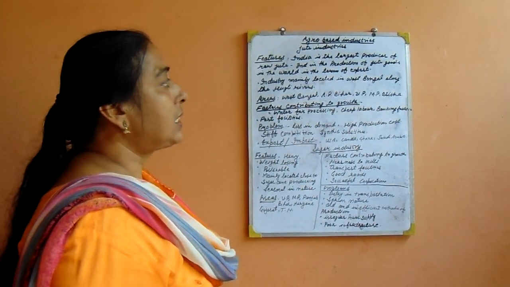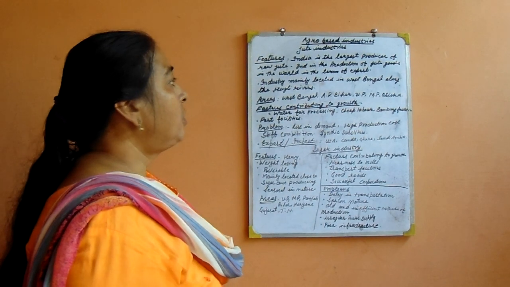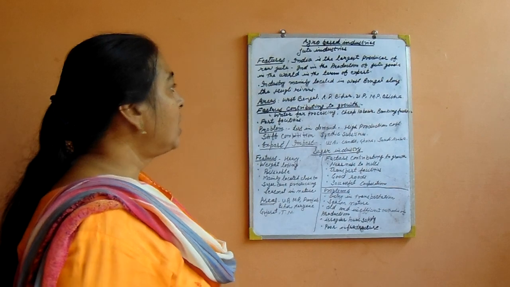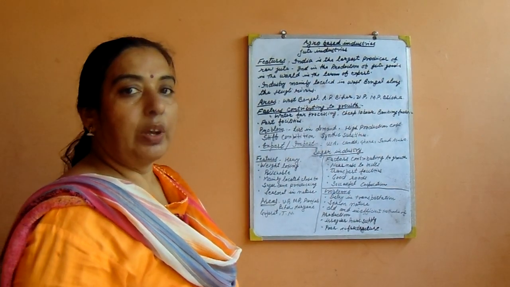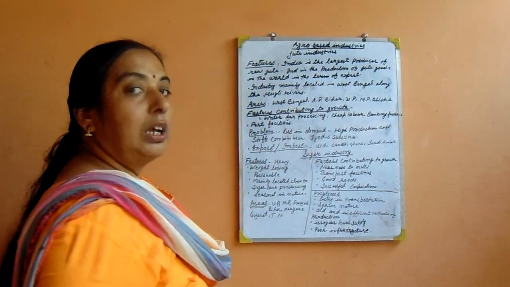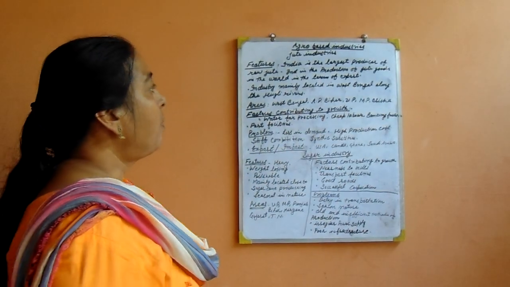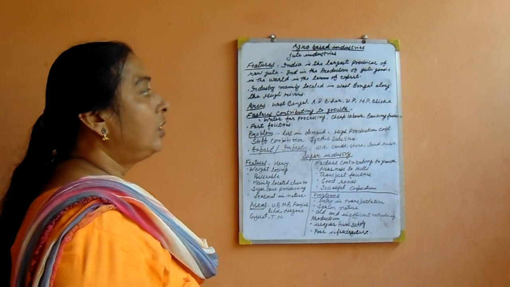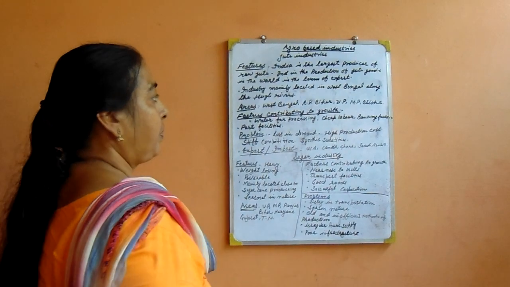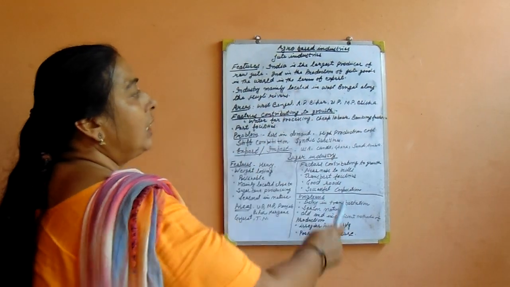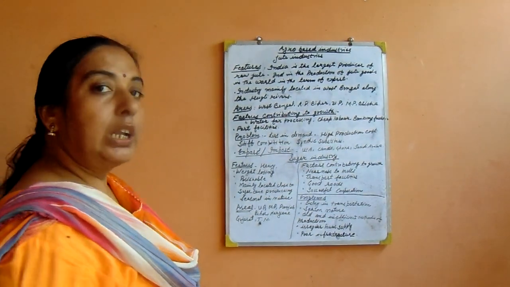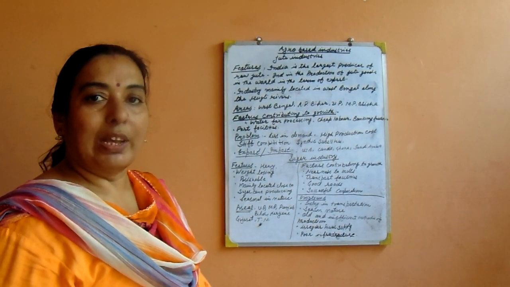India is the largest producer of raw jute and second in the production of jute goods in the world in terms of export. It means that jute is produced in large quantity in India, and the goods made of jute are exported to other countries. The industry is mainly located in West Bengal along the Hooghly River. So jute industries are mostly found in West Bengal.